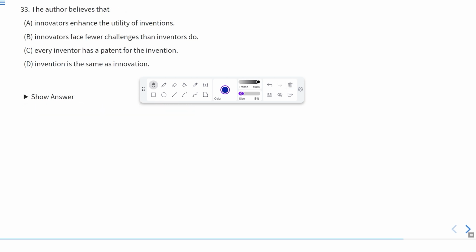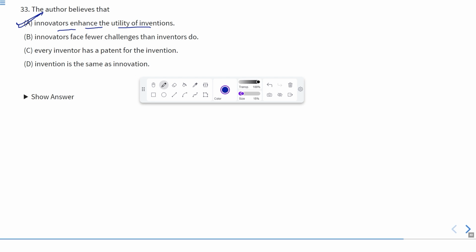The author believes that, now what does the author believe? Innovators enhance the utility of inventions. Innovators means one person who is going to market that particular product. Enhance means increase the utility of inventions. Obviously, whatever invention has been made, innovators just enhance that invention, modify it and make it marketable. So this is actually the correct sequence, the correct term.